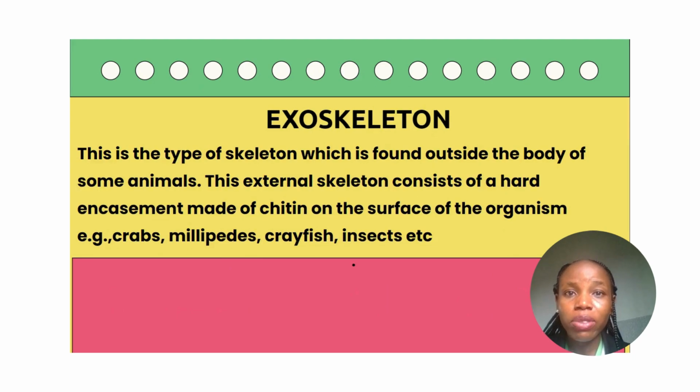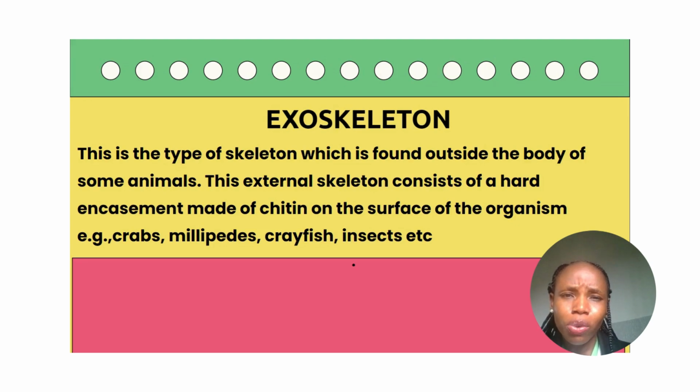Then we also have the exoskeleton, from the word exo. Exo means outside. So the exoskeleton is a type of skeleton which is found outside the body of some animals. And this external skeleton consists of a hard encasement. And this hard encasement is called chitin. This chitin is mostly found in arthropods.